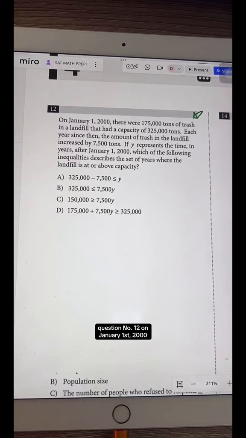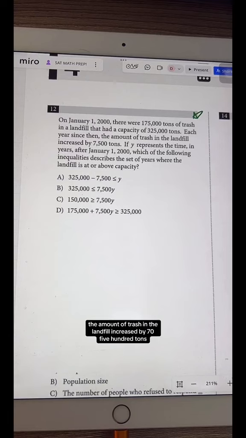Question number 12. On January 1st, 2000, there were 175,000 tons of trash in the landfill that had a capacity of 325,000 tons. None of you were even born then, but let me tell you, back then, landfills were huge. Each year since then, the amount of trash in the landfill increased by 7,500 tons. If Y represents the time in years after January 1st, 2000, which of the following inequalities describes the set of years where the landfill is at or above capacity?